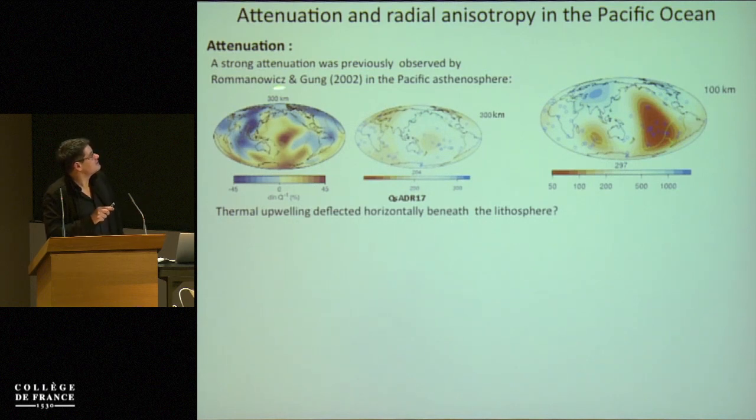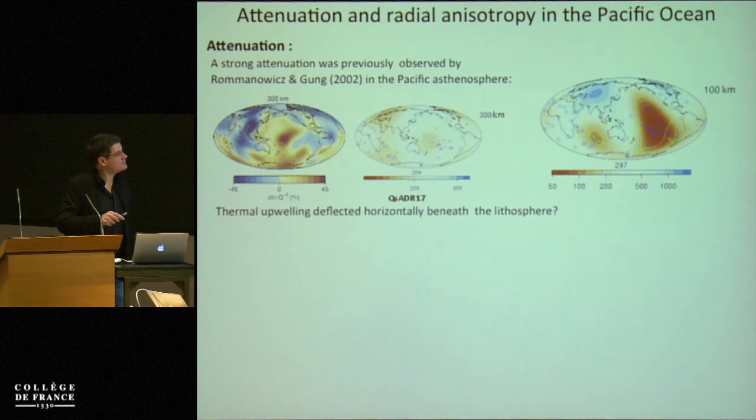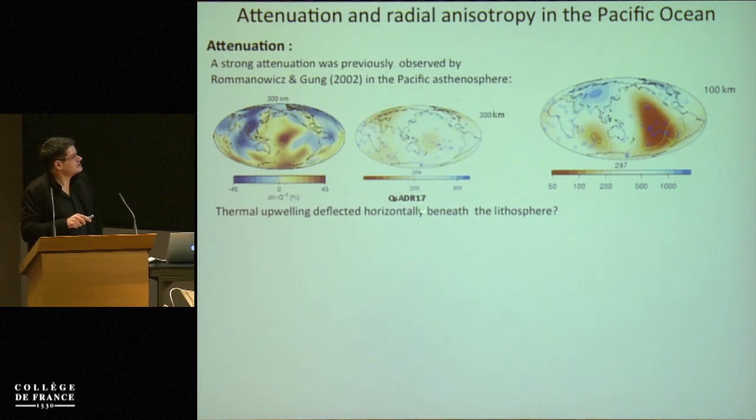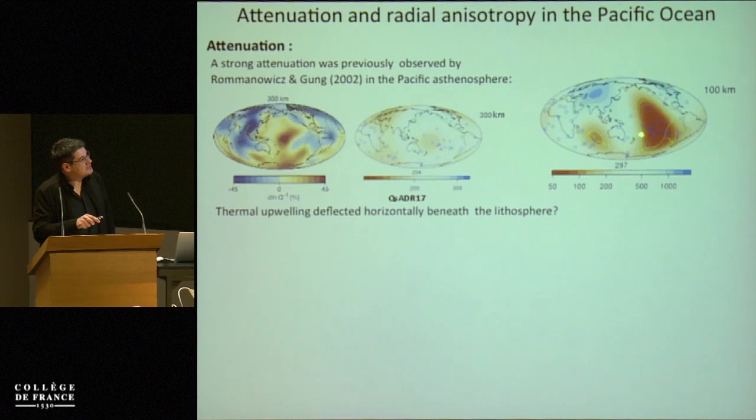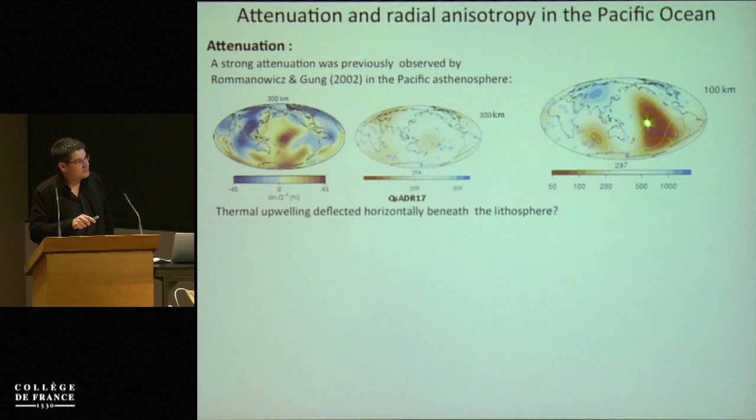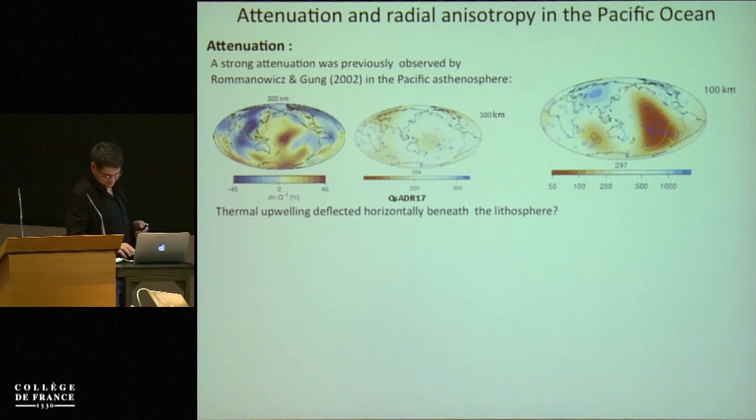This was suggested by Romanowicz and Gung in 2002 in the Pacific Asthenosphere, and this is their map at 300 kilometers. This is our filtered map at 300 kilometers. We do not agree everywhere, but we agree on the idea of a deep source near the Samoa hotspot. And then it could be thermal upwelling that is deflected horizontally beneath the lithosphere, but if it is true, the fact that we have a very strong anomaly with a very long wavelength component suggests that there are probably several plumes in the Pacific that deflect horizontally at the bottom of the lithosphere.